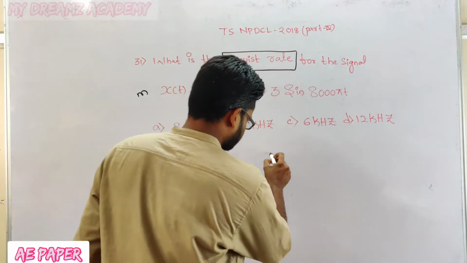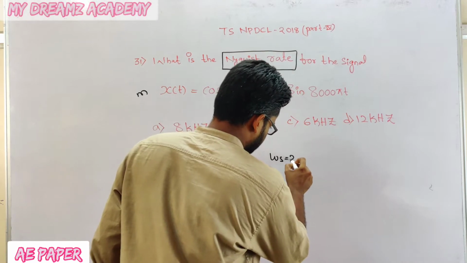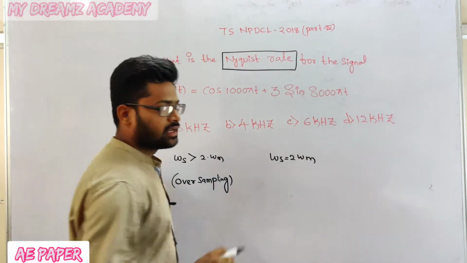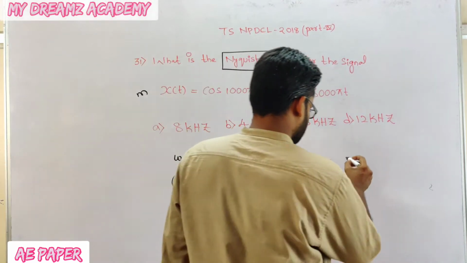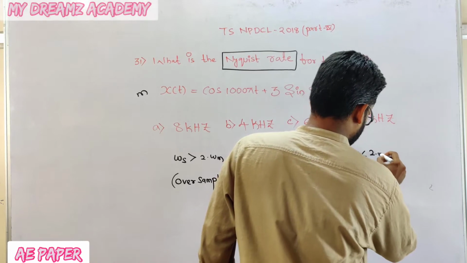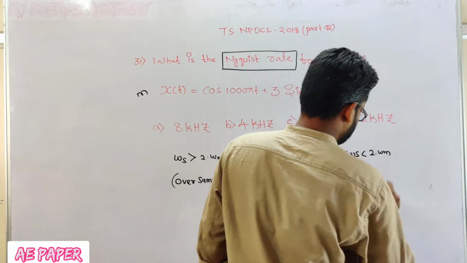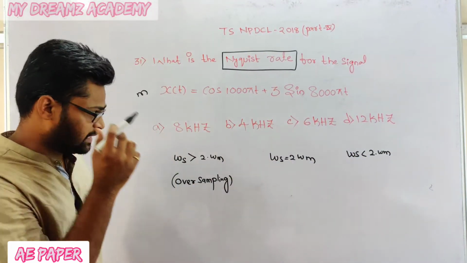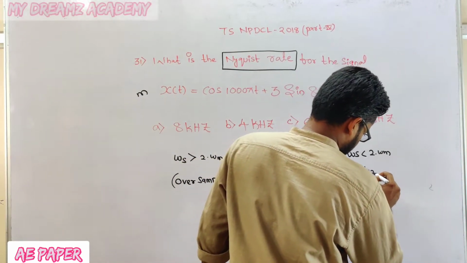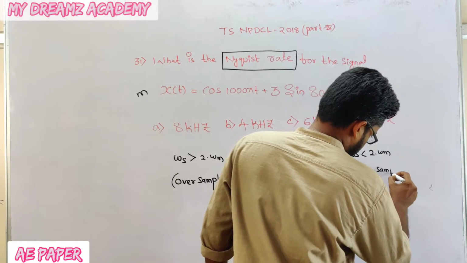Next, omega s is equal to 2 omega m. This is normal sampling. And omega s less than 2 omega m is undersampling.